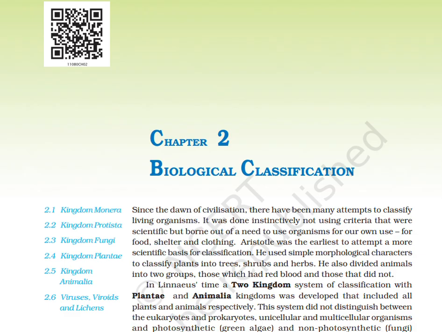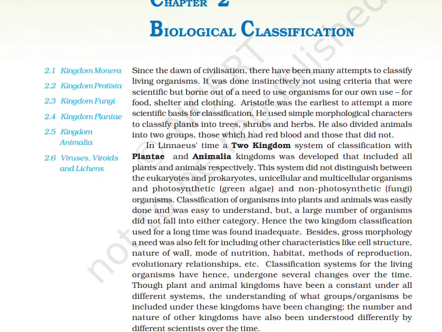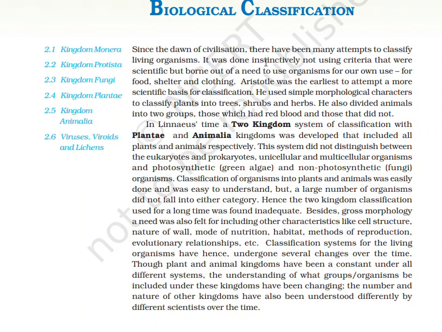of biological classification. Since the dawn of civilization, there have been many attempts to classify living organisms. It was done instinctively, not using criteria that were scientific but born out of a need to use organisms for our own use: for food, shelter, and clothing.